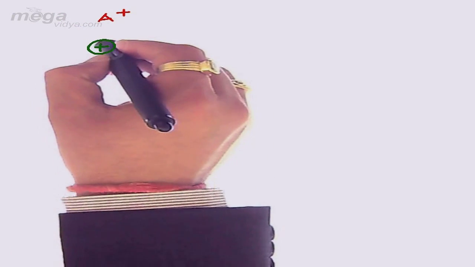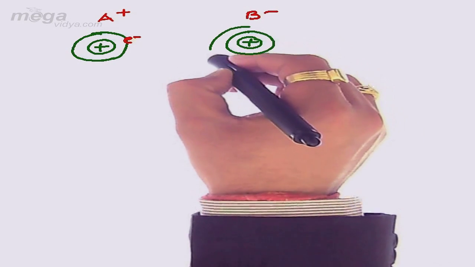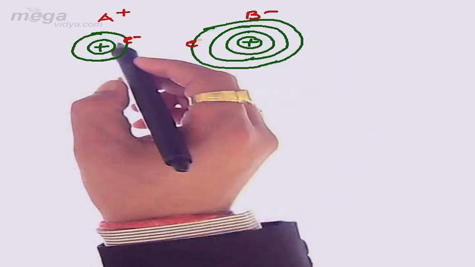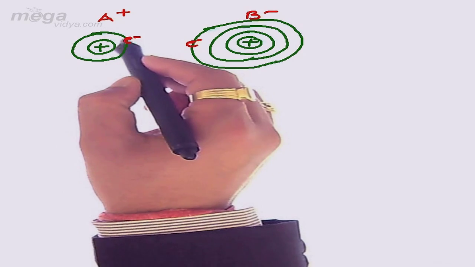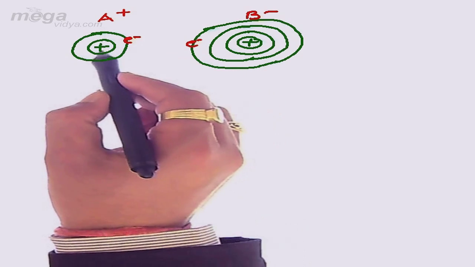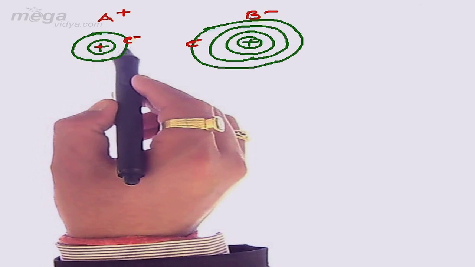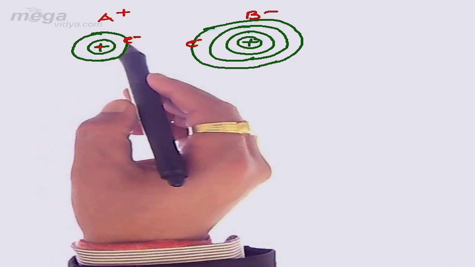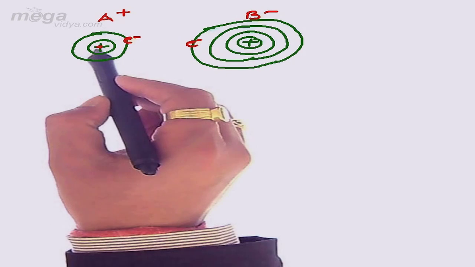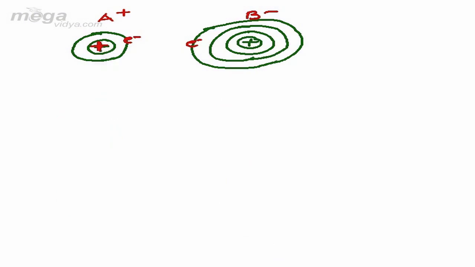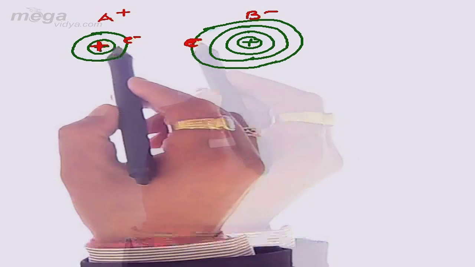Suppose for A positive we have taken the nucleus and electron. For B negative, let's say its size is larger as compared to the cation. Due to the smaller size of A positive, its nucleus will be very close to the outer part of the ion, and hence the approach between this positively charged nucleus of the cation and the electron of the anion will be closer.